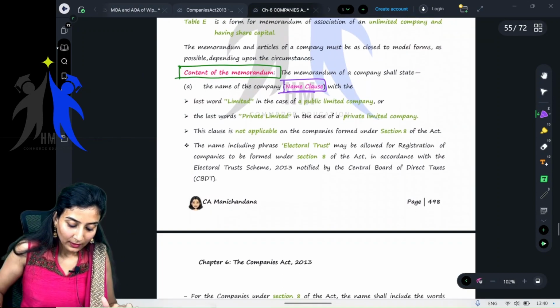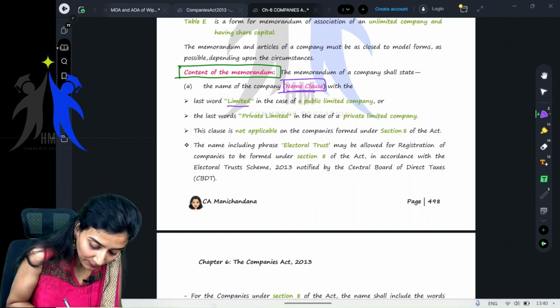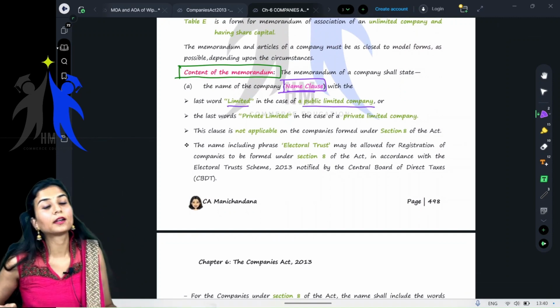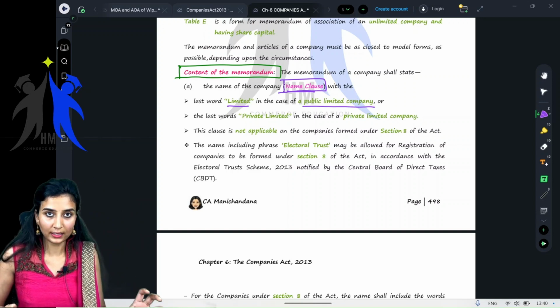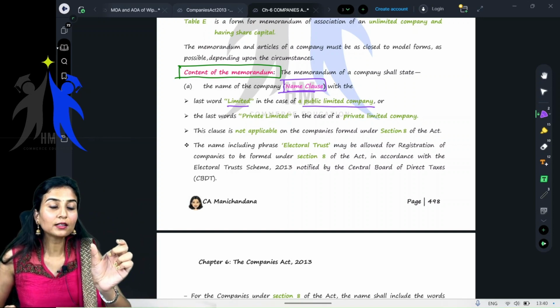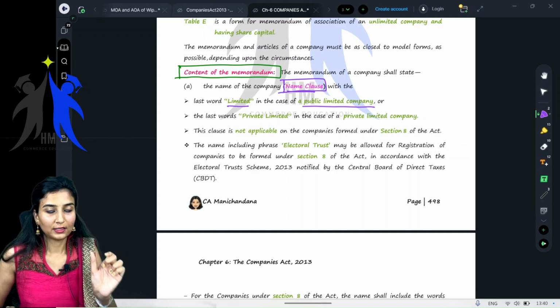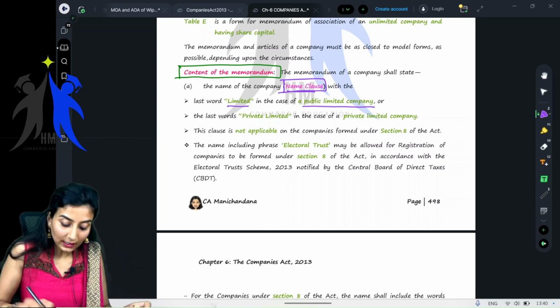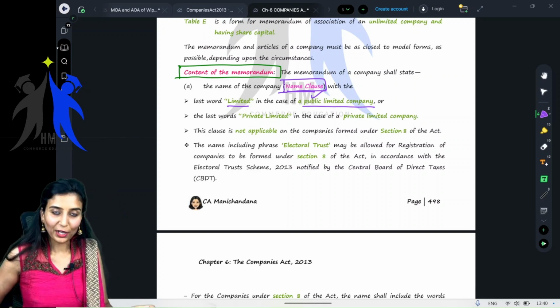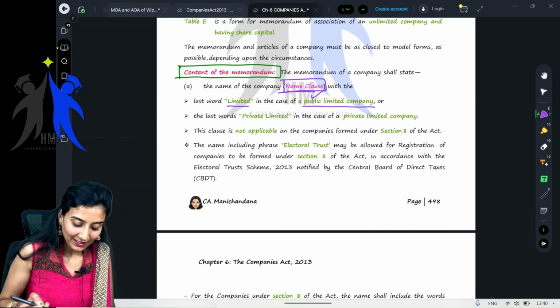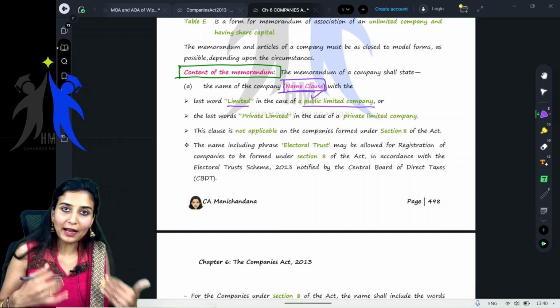See? The last word: limited, in case of a public limited company. Whenever you see a company's name and next to it there is the word limited, it is a public limited company. We did not know all these days. It is mandatory according to law.